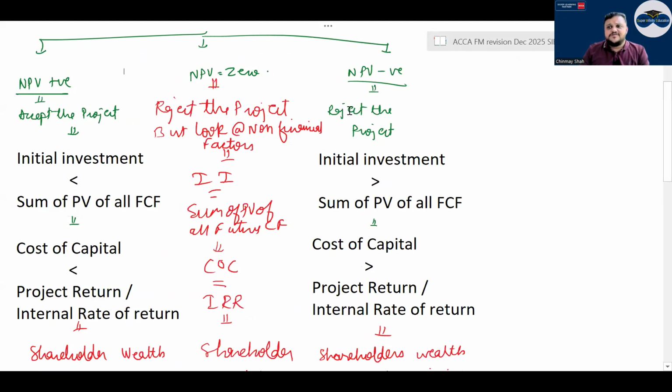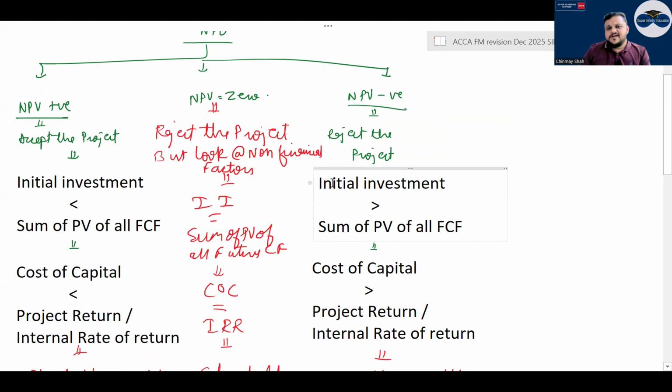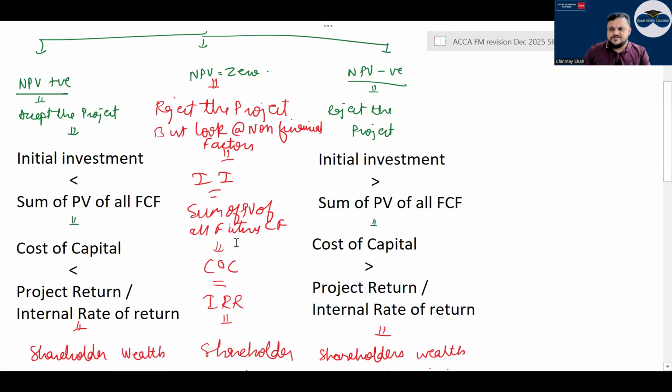If it is positive, that means the initial investment is lower and the sum of the present value of all future cash flows is higher. If NPV is negative, the initial investment is higher and the sum of the present value of all future cash flows is lower. So at negative you reject the project, at positive you accept the project. When NPV is 0, the initial investment is equal to the sum of the present value of all future cash flows, correct?